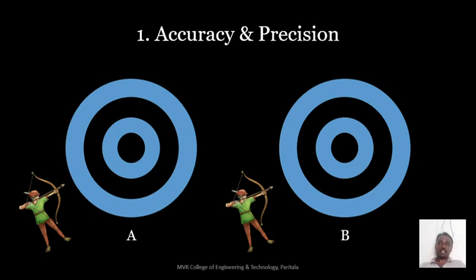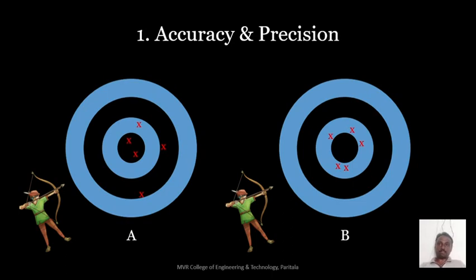Person A hits the first time at that place, this is the second time, third time, fourth time, and fifth time. This is the result of person A. Now coming to person B, he hit the first time at that place. This is the second time, third time, fourth time, and fifth time. Tell me who is more accurate and who is more precise.